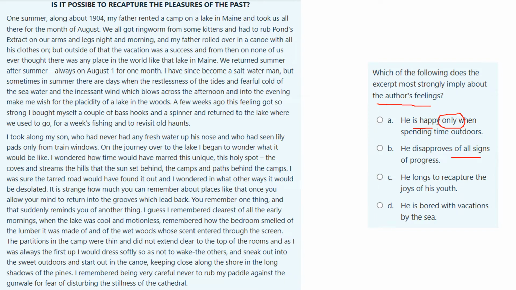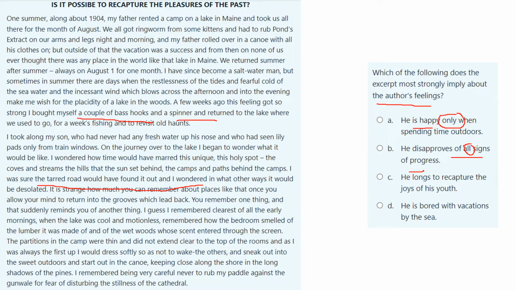He disapproves of all signs of progress. Well, you might say that because he is afraid that the tarred road may have found it out. But again, that word all. Does he, for example, like fishing hooks? Does he like spinners? These are modern fishing techniques. There's nothing that says he doesn't like that.